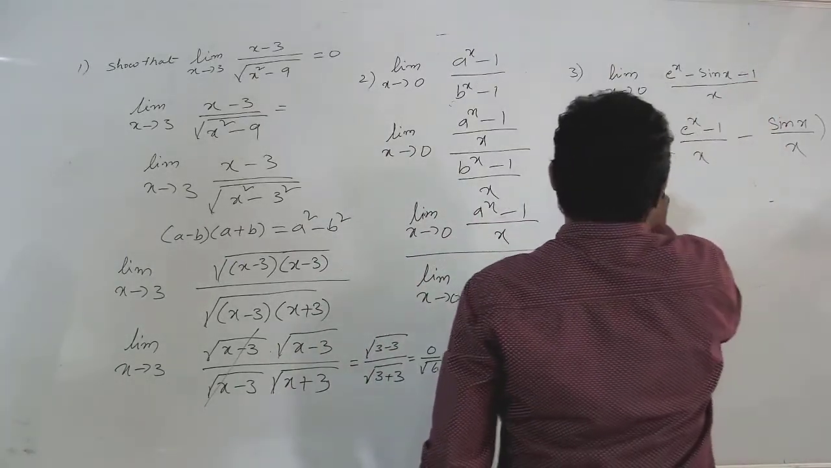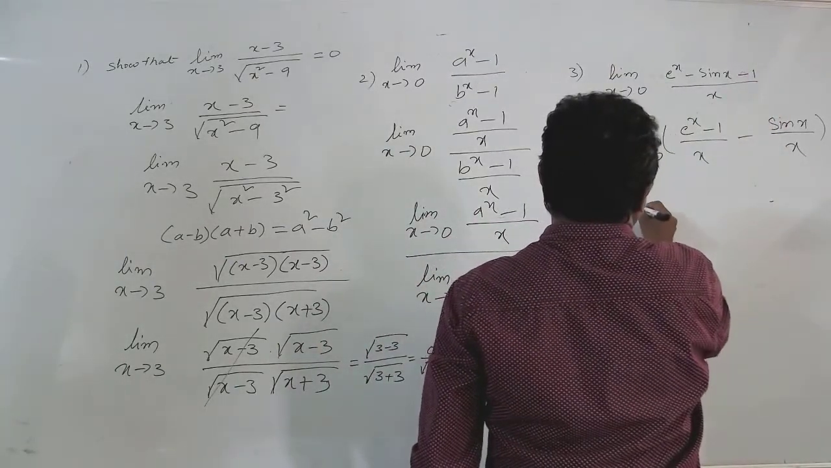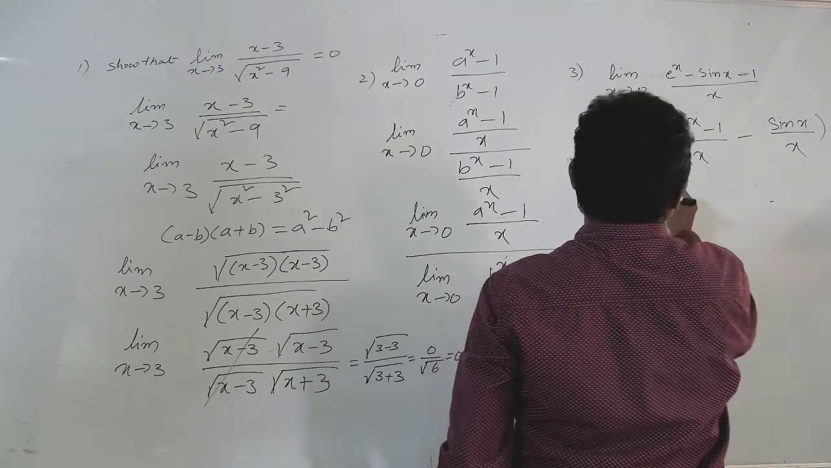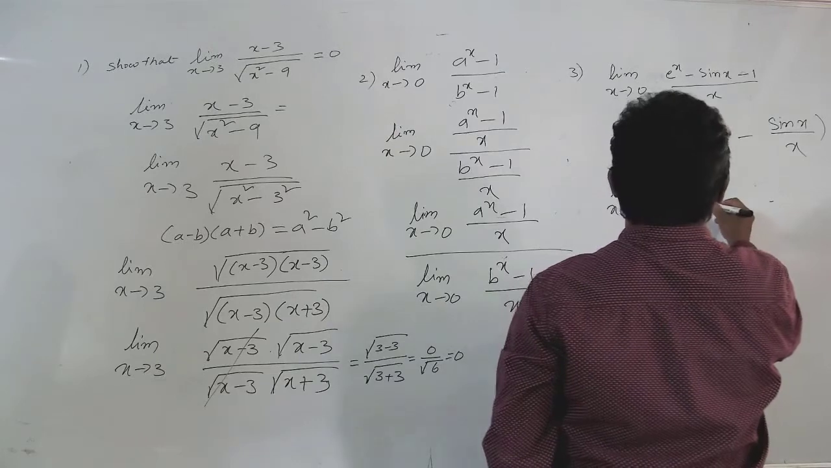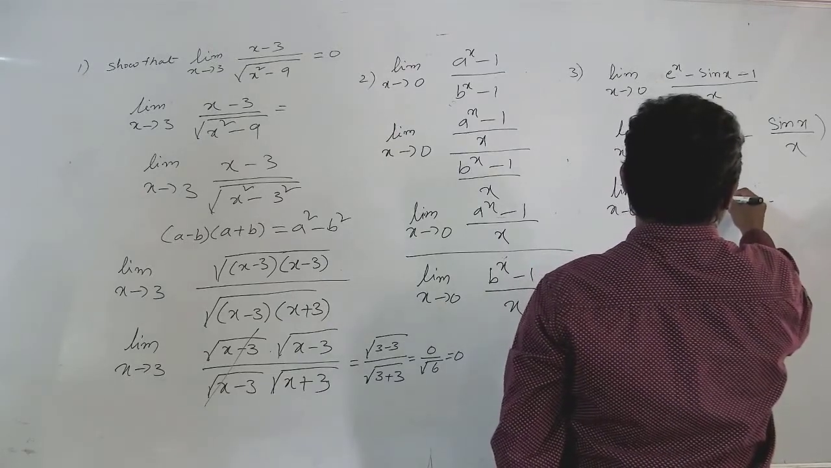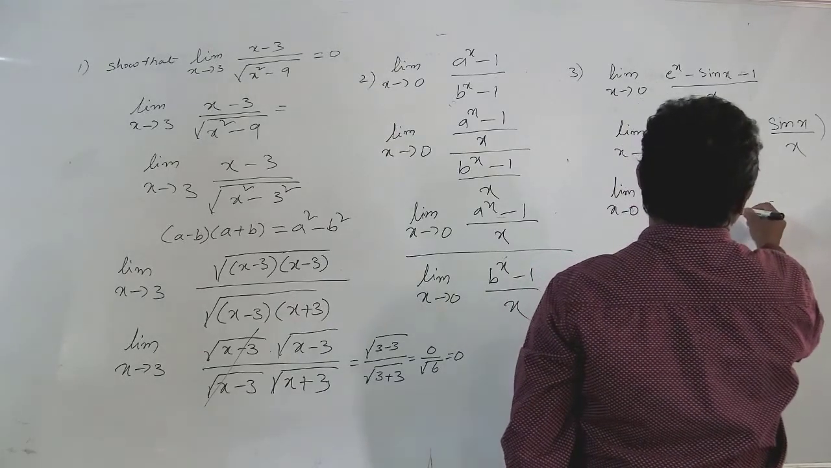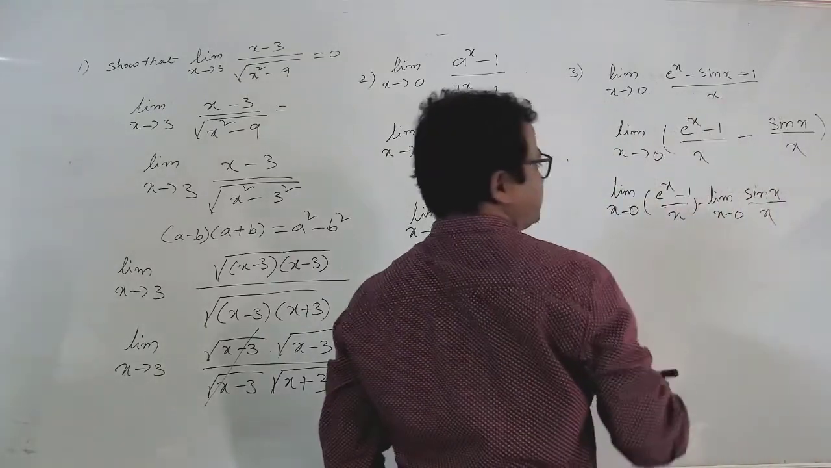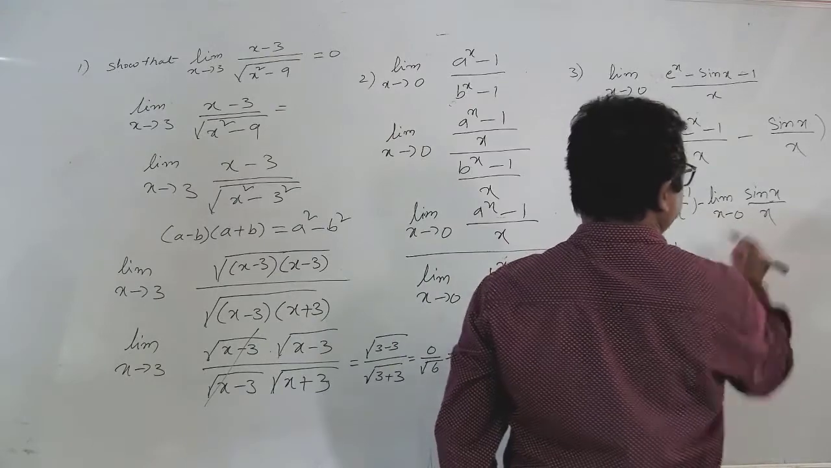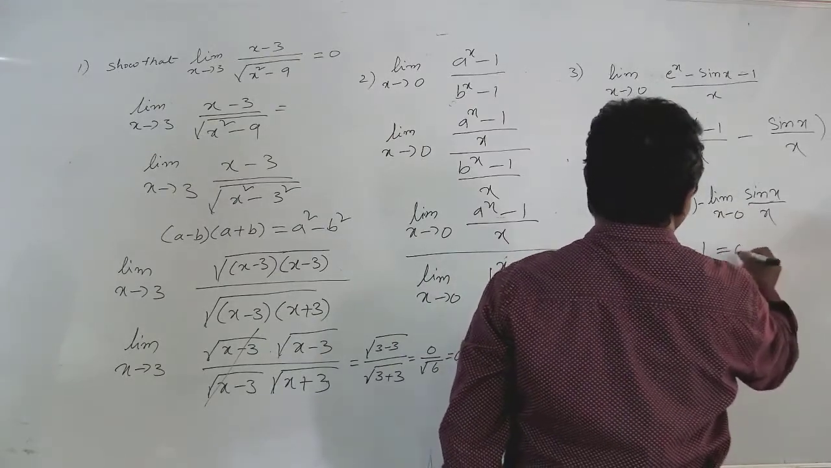So see here, limit x tends to 0, (e^x − 1)/x, and separate it, minus limit x tends to 0, (sin x)/x. Okay, so this value is equal to 1, and this value also 1. 1 minus 1, that is equal to 0.